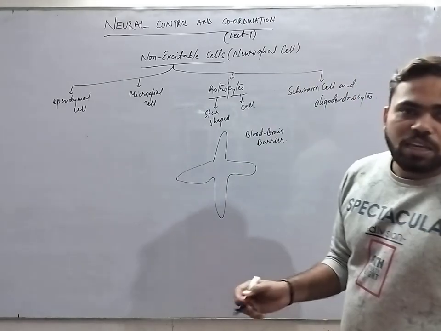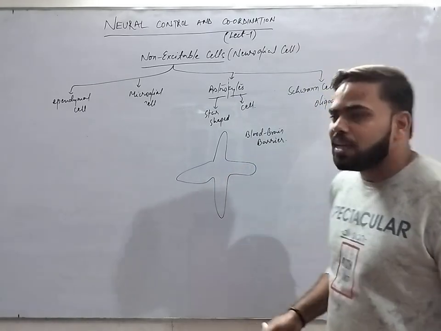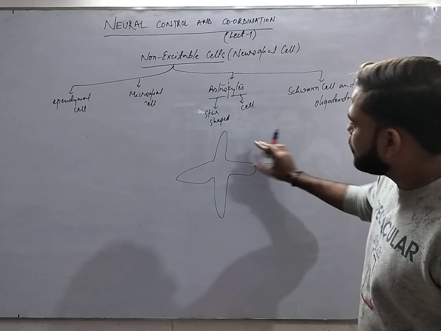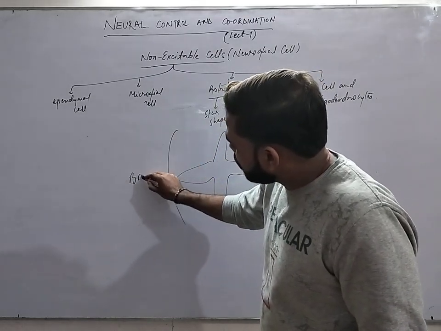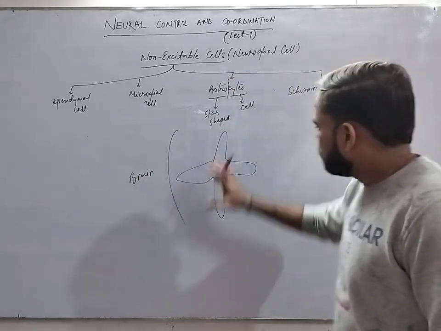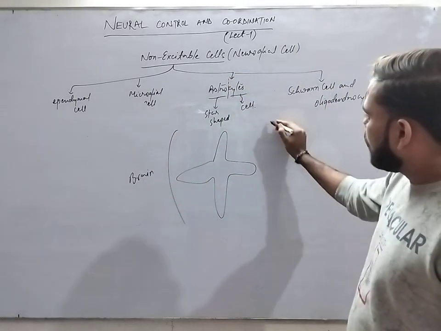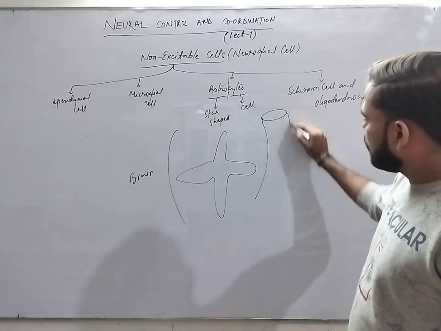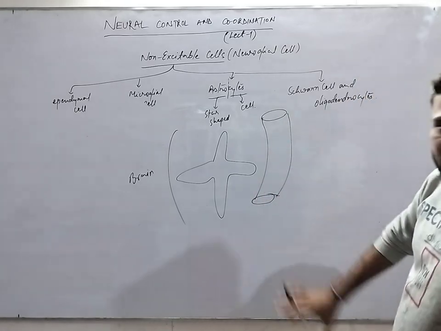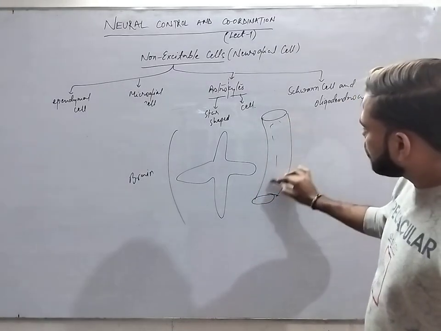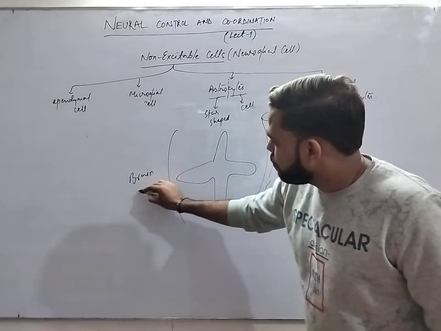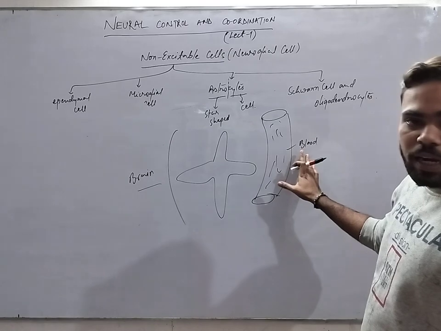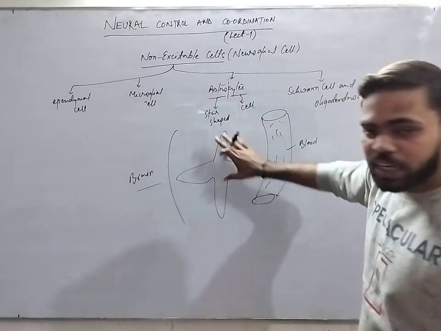Okay, now see how they are performing as a barrier. This is the astrocyte cell. This side is the portion of brain. This is the astrocyte cell, and here is the blood vessel in which blood is going very fast. Here is the blood. This is the part of brain. In between the brain and blood, there is a barrier, the astrocyte.